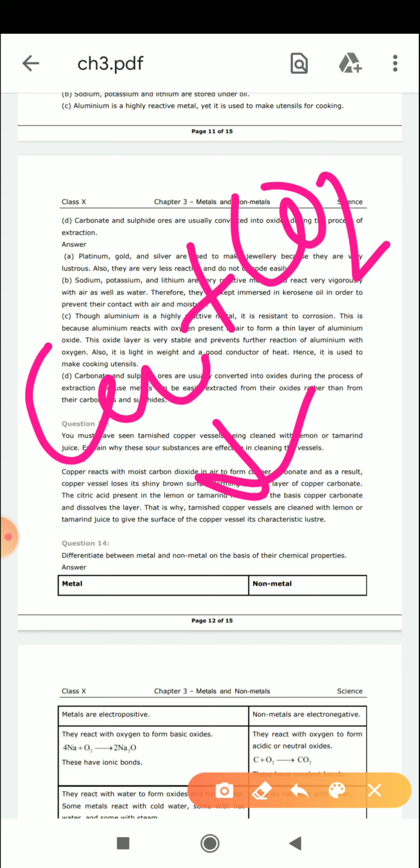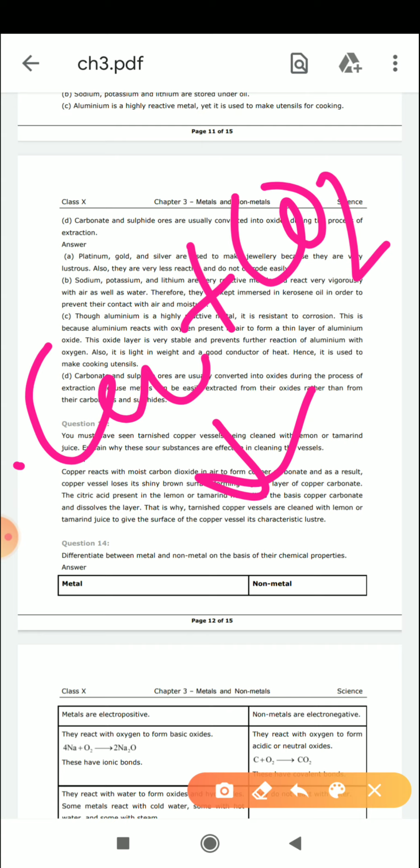So when we rub this acid on the layer of copper, which is basic in nature, they react with each other and form salts, okay. They neutralize the effect of the base, so that's why the layer of copper which is greenish in color is removed from the utensil and the copper becomes very shiny again.